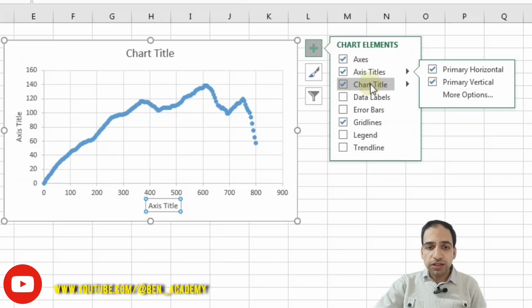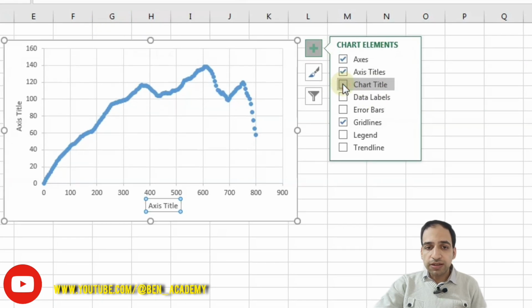The next item is chart title. In some cases, you prefer to not show a chart title in your diagram. Now I don't want to show a chart title on the diagram, so I will remove it.